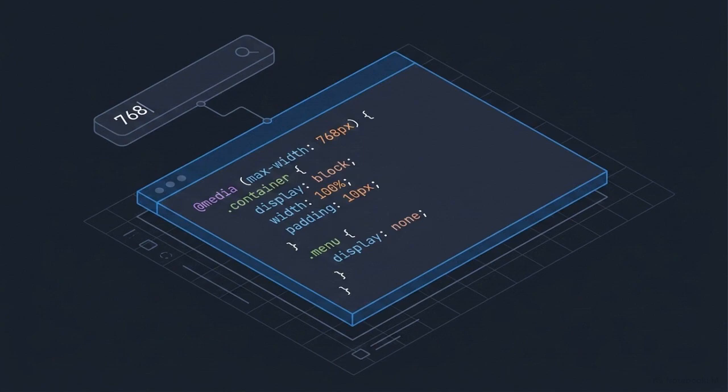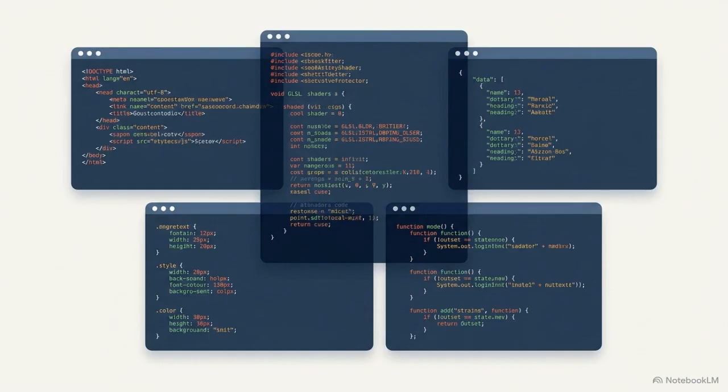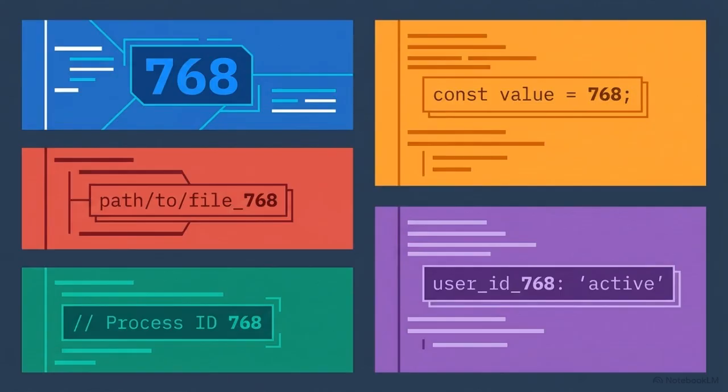Open your codebase. Run a global search for 768, or whatever number you use for the mobile cutoff. Watch what lights up. You'll likely find a media query in your CSS, a match media call in your JavaScript, an ARIA attribute in your markup, a uniform in a GPU shader, and a static string sitting in your AI context payload. 5 different languages, 5 different files, each one independently claiming to own the exact same adaptive decision.